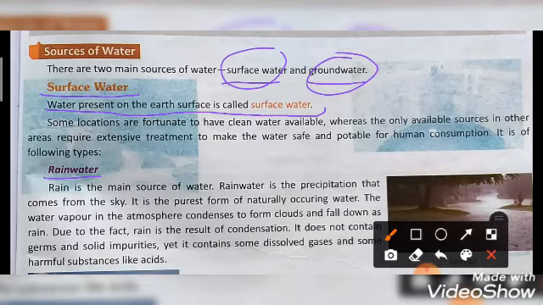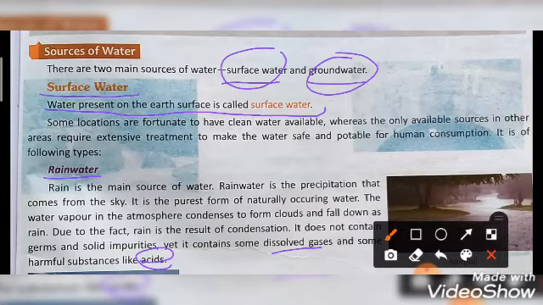It doesn't contain any germs, but it contains some dissolved gases and some harmful substance like acid.